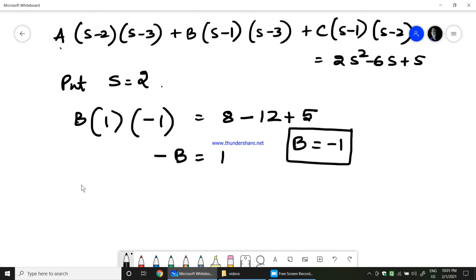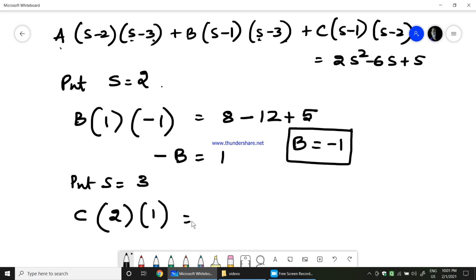Then put s equals 3. So if I put s equals 3, a will cancel because 3 minus 3 is 0, b will cancel because 3 minus 3 is 0, c will not cancel. So c into 3 minus 1 is 2, into 3 minus 2 is 1 equals 3 square 9 into 2 is 18 minus 6 into 3 is 18 plus 5. So 18 and 18 get cancelled. So c equals 5 divided by 2. I'll get c equals 2.5.